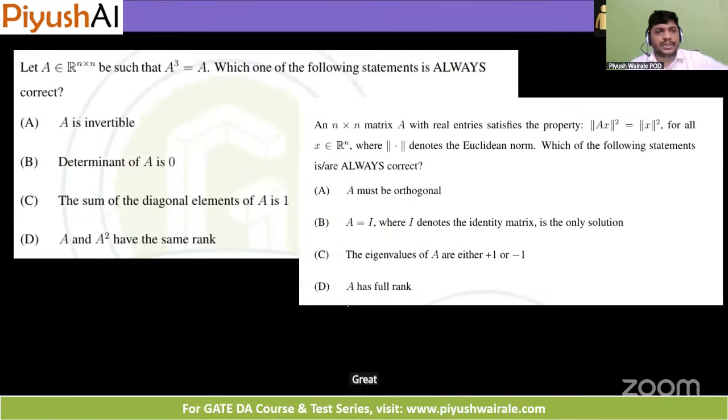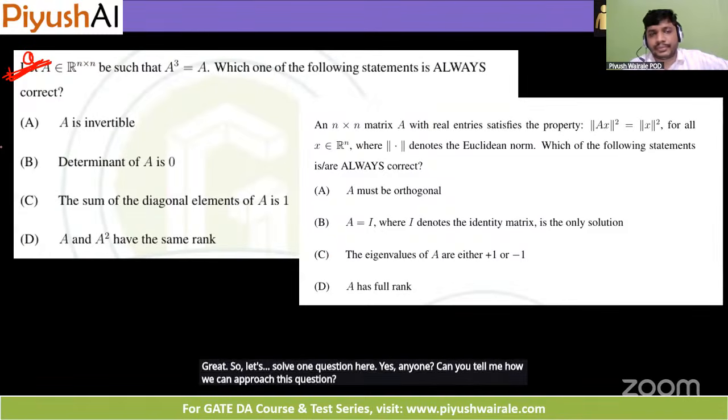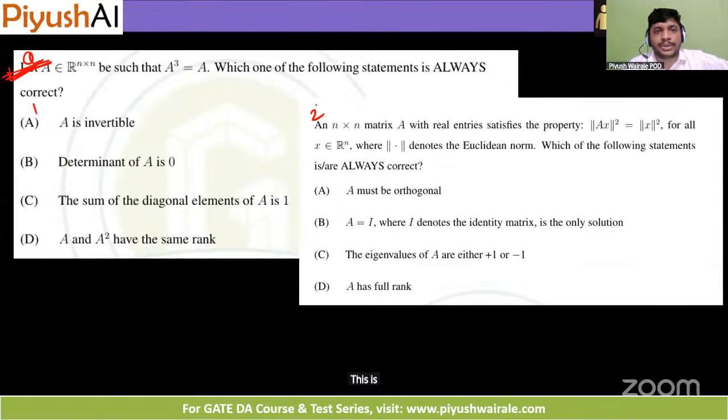Great. So let's solve one question here. Yes, anyone? Can you tell me how we can approach this question? This is a 1 mark, or 2 mark question, I guess, based on the properties only. Yes, you can unmute and tell me.